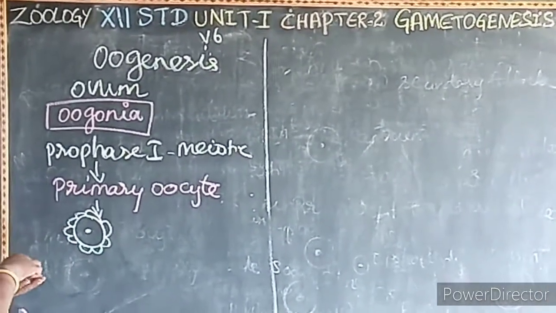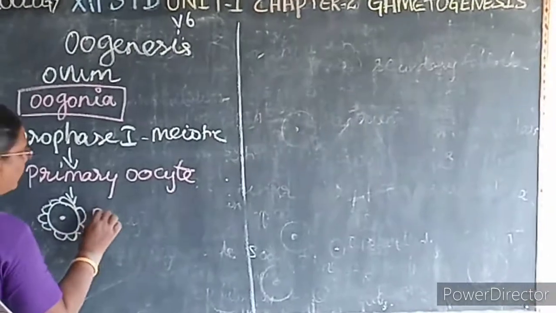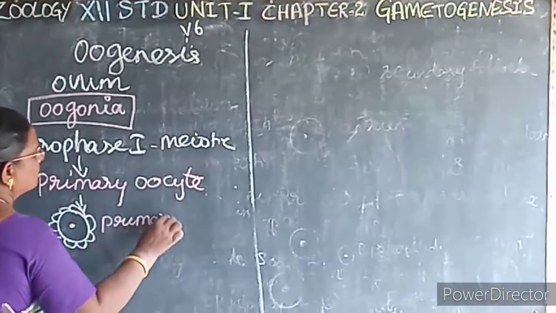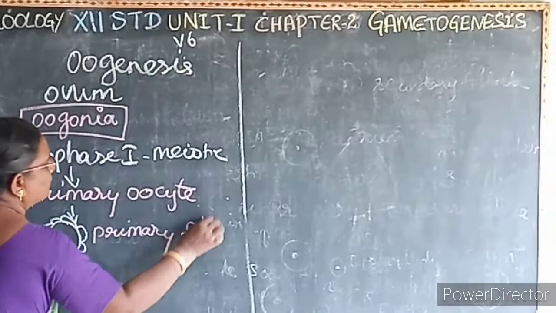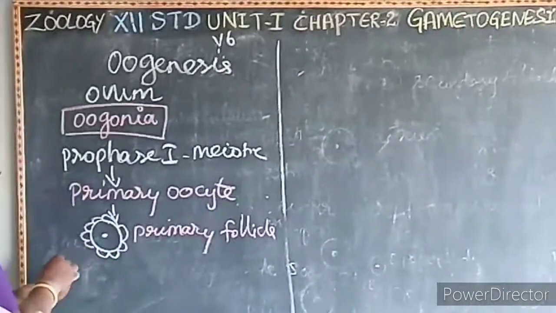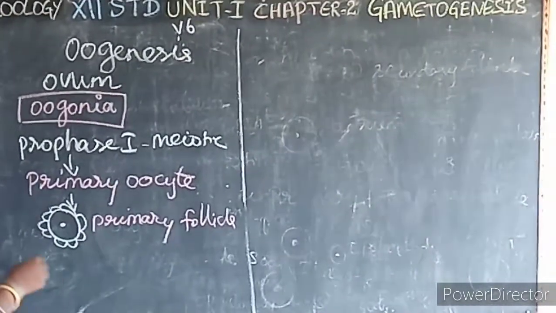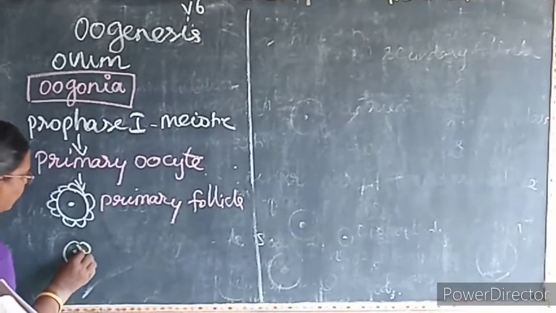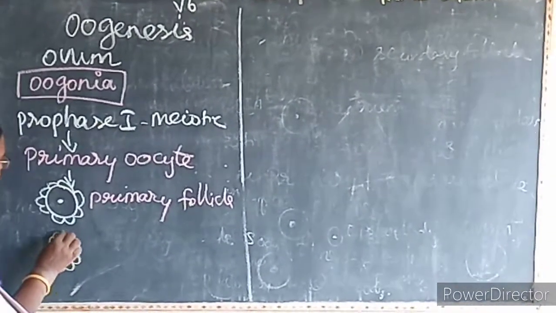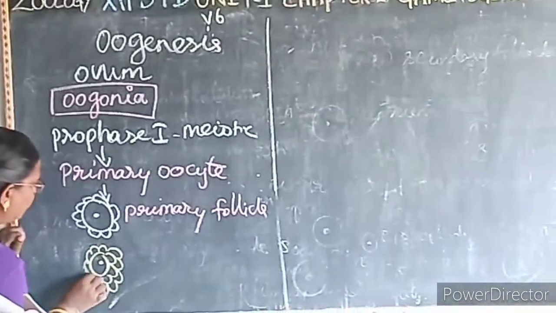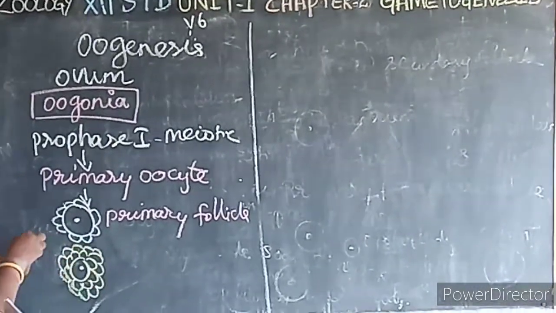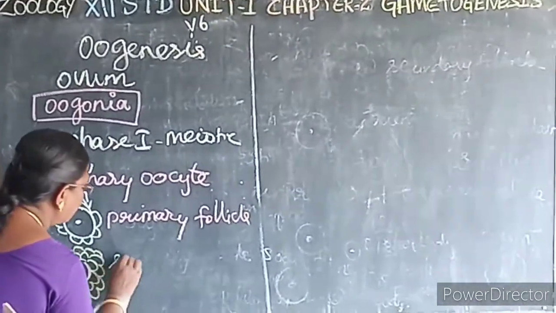Primary follicle. If the primary follicle is surrounded by many layers of granulosa cells, then it is known as what? Secondary follicle.